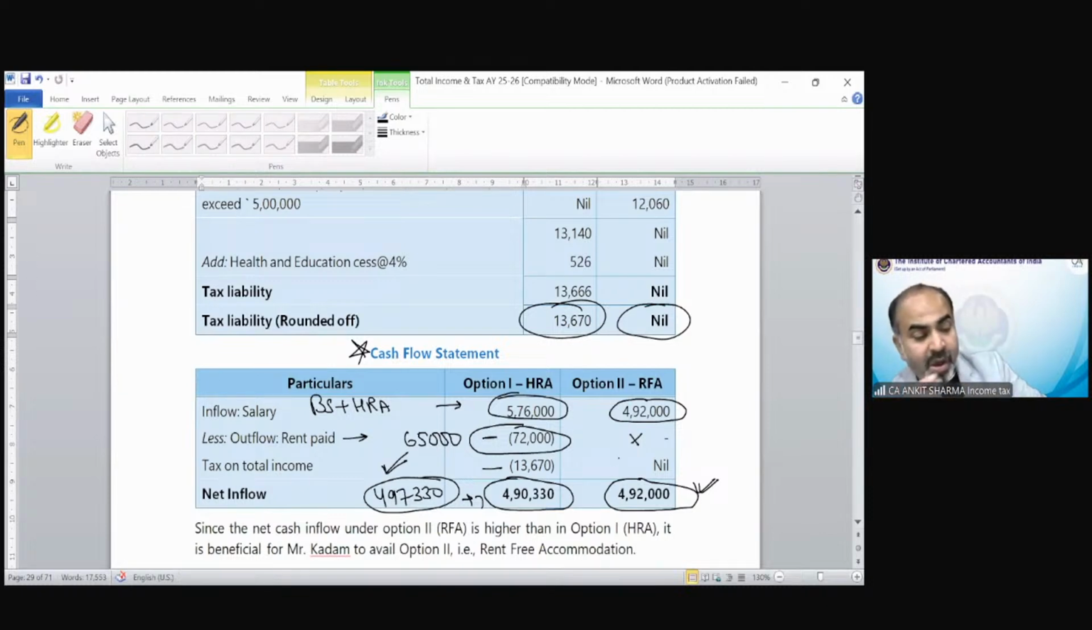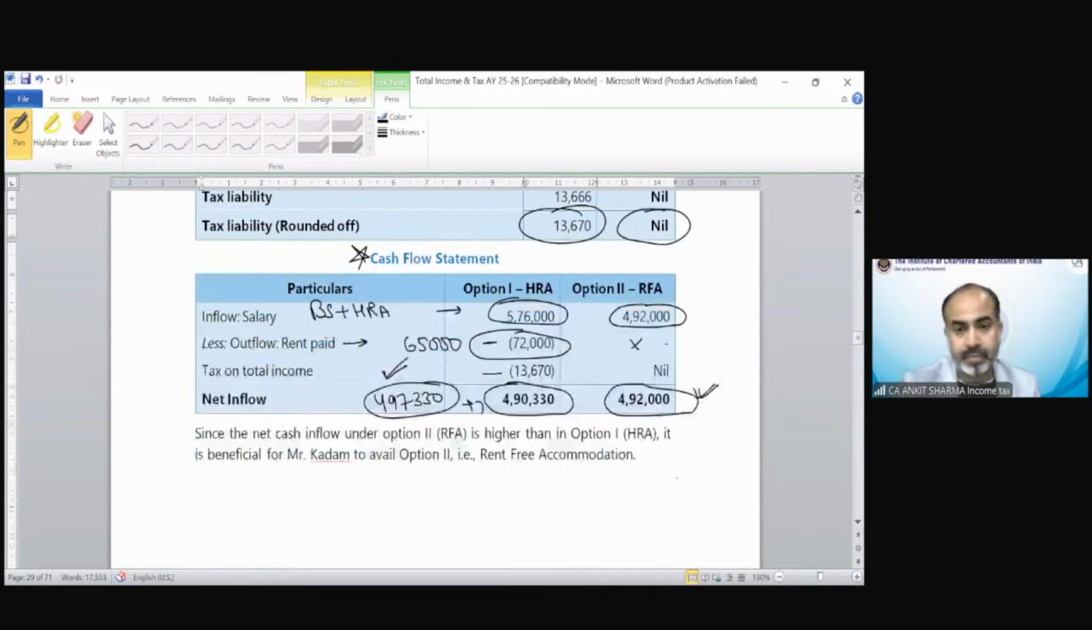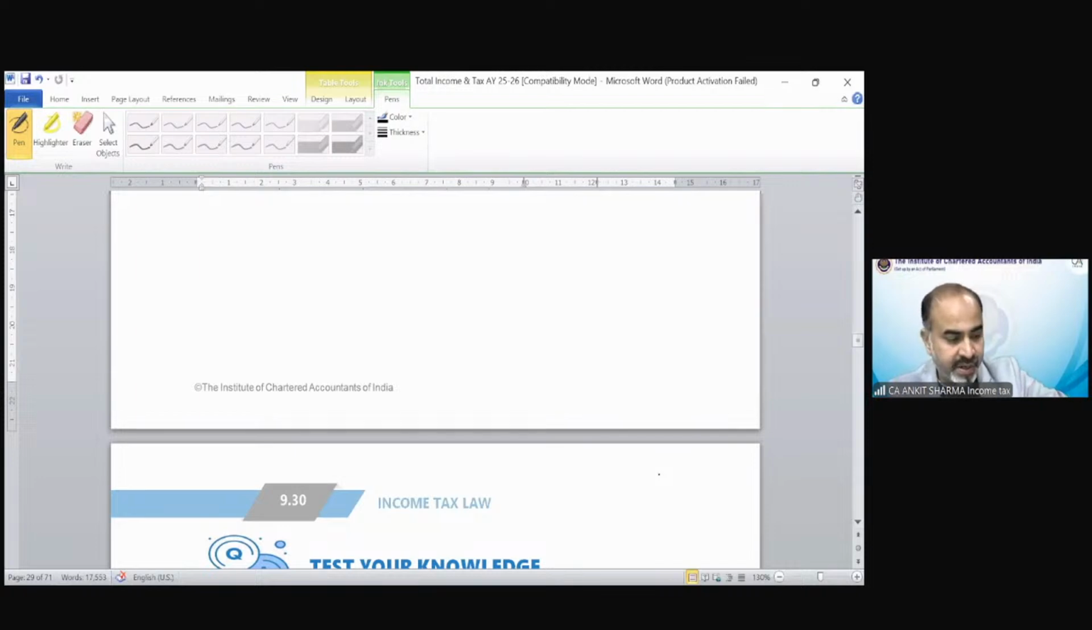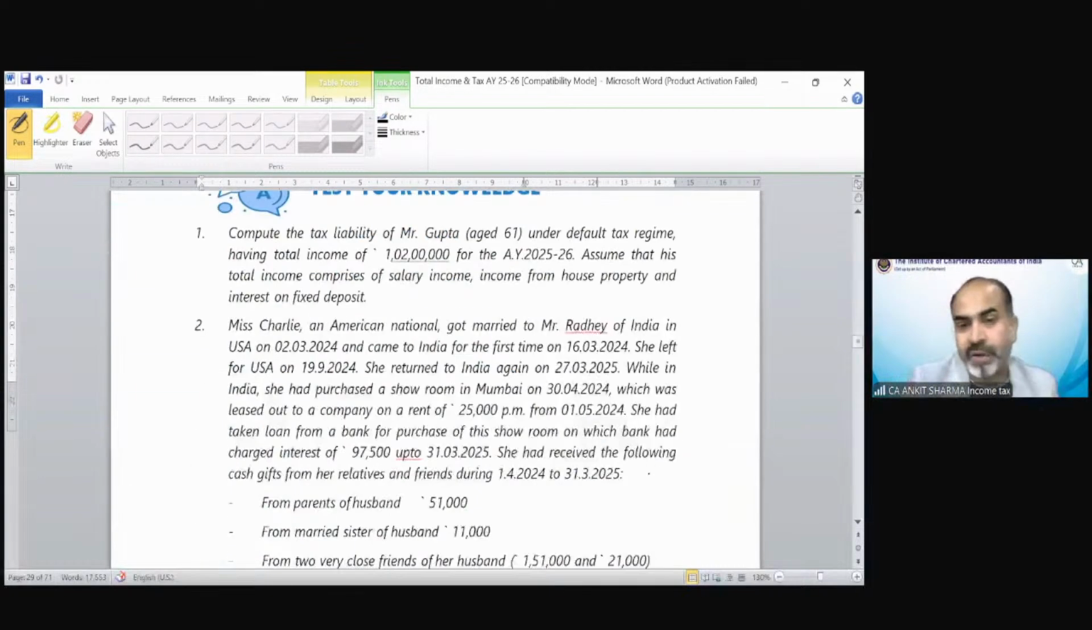So it would not always be that paying tax reduces your inflow. No, even after paying tax, it might be possible that your inflow could be higher than under the option in which you are not paying tax. Because the rent outflow is 72,000, suppose it is just 65,000. Then even after paying tax, you would be in a better position under option number 1. I hope you can understand all this process. So now we are left with Test Your Knowledge, 12 questions of Test Your Knowledge.